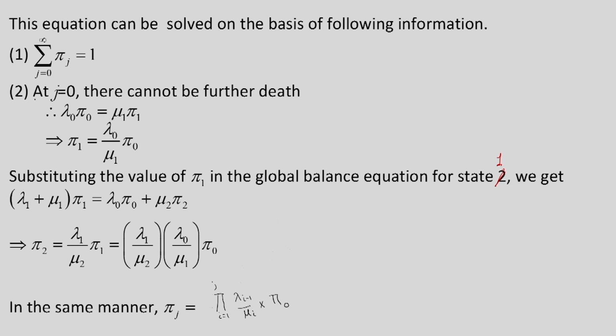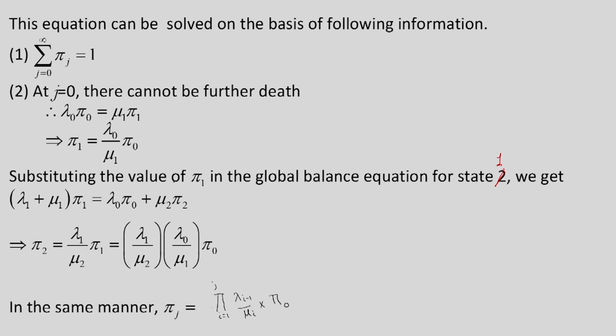The second piece of information is that at state j equal to 0, there cannot be a further death, so there can be a birth only. Therefore, the balance equation will be lambda 0 pi 0 is equal to mu 1 pi 1, from which we get pi 1 is equal to lambda 0 by mu 1 into pi 0. So, given pi 0, we can find pi 1.